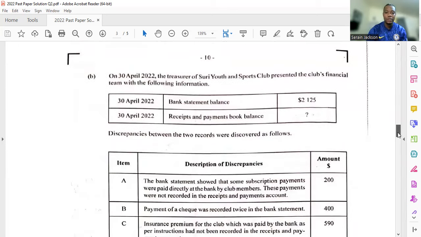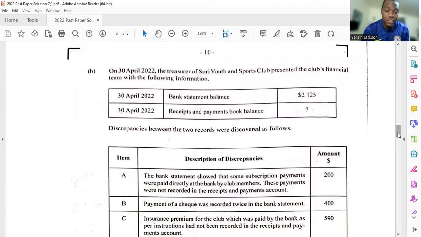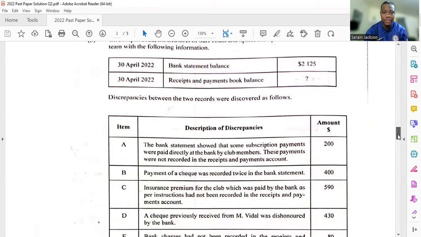The next part of the question says, on the 30th of April 2022, the treasurer of Surrey Youth and Sports Club presented the club's financial team with the following information. So they presented the bank statement balance, which is 2,125. And then they have right here the 30th of April, the receipts and payments book balance, which is not given. And then they give us some information here.